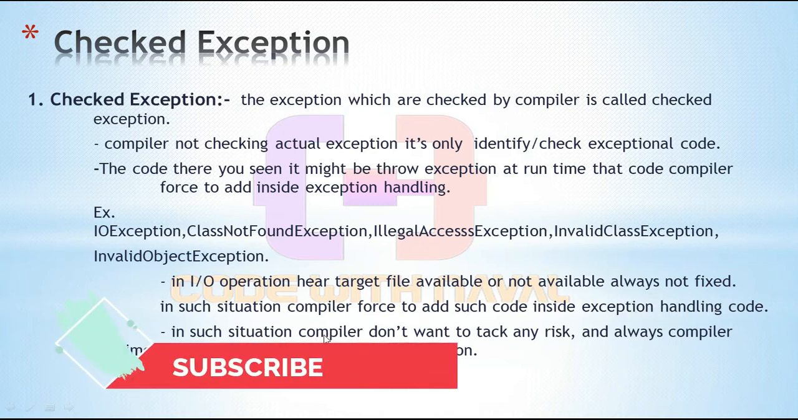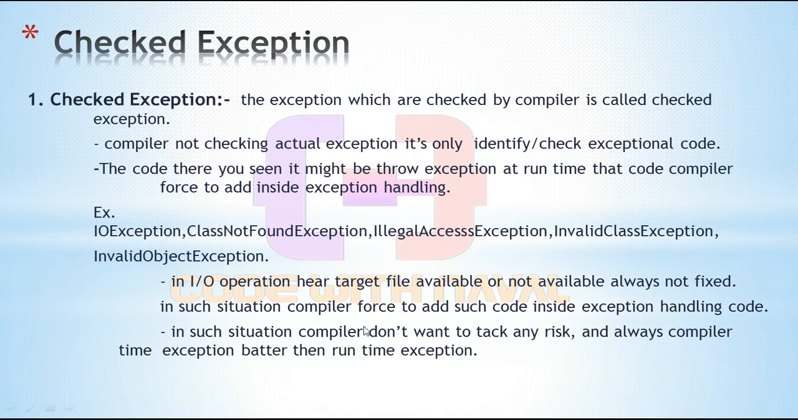In such a situation, the compiler doesn't want to take any risk, and a compile time exception is always better than a runtime exception. Because if there is no file available, then at runtime an exception always comes. That's why the compiler decides we will handle this exception only at compile time. If a compile time exception is generated, there is no loss, but if a runtime exception is generated, we may lose data or something. That's why compile time exception handling is better than runtime exception handling.